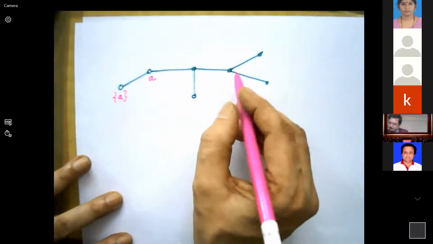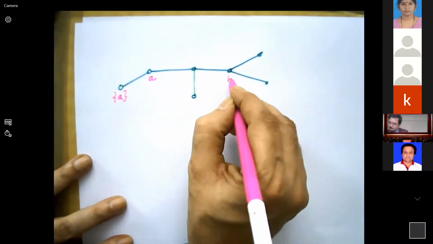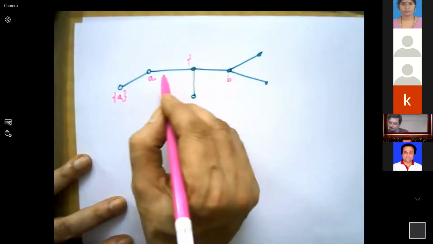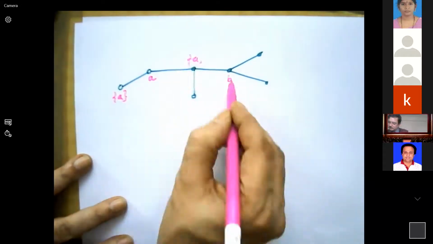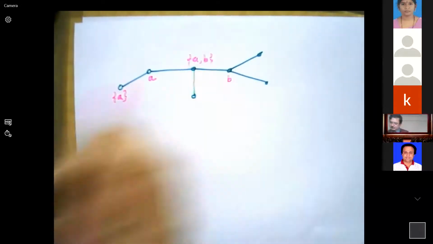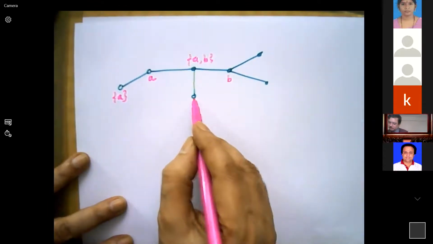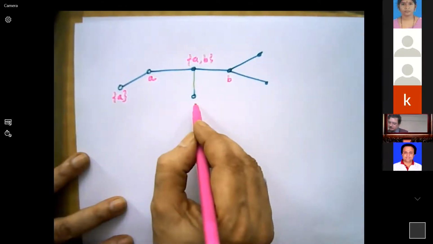Now I'll keep one more machine here, B. Then this processor is informed by A as well as B. Two machines inform this one. This machine is not informed by anybody. Therefore, this is a null set now.